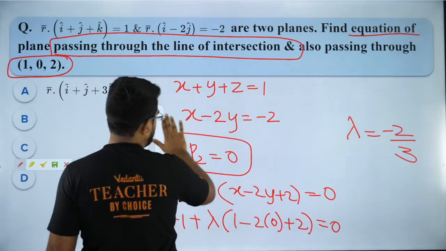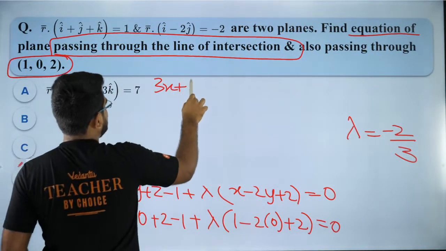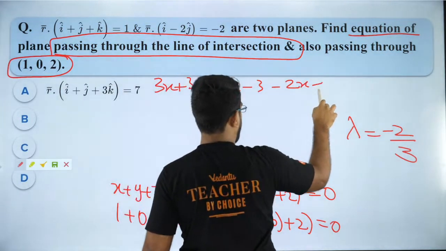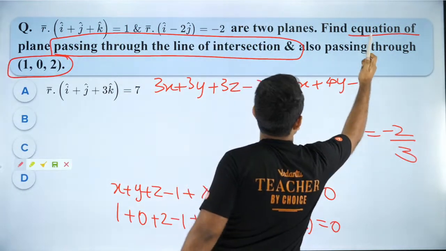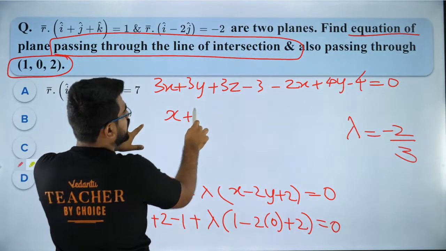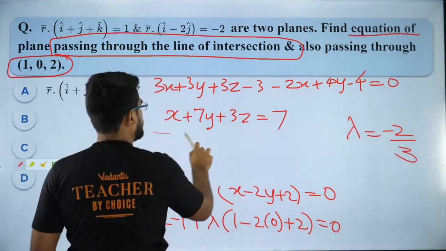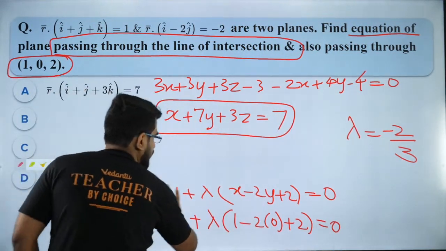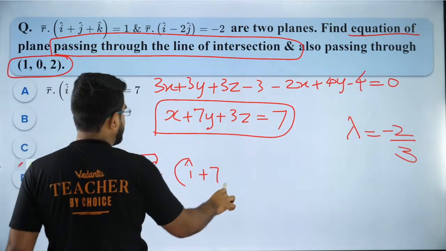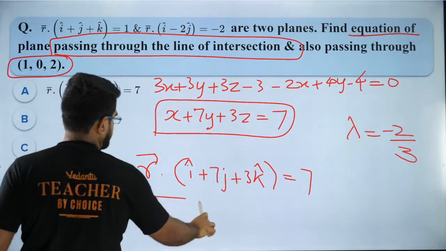After you get lambda, it is very easy to get your answer. I am sure you guys will do it. So let me solve that for you. What will you get if you put lambda equal to minus 2 by 3? You will get 3x plus 3y plus 3z minus 3 minus 2x plus 4y minus 4 is equal to 0. So the equation of plane is x plus 7y plus 3z equal to 7. So that is your answer. The answer, my dear students, will be r dot (i cap plus 7j cap plus 3k cap) is equal to 7.